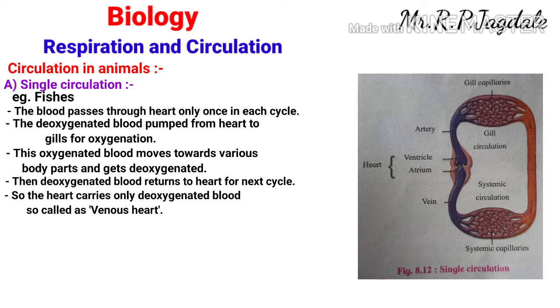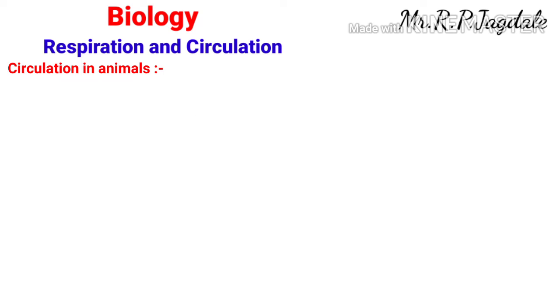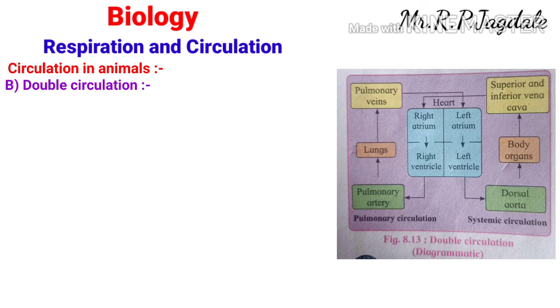Now coming to the double circulation. We know that human beings have double circulation. You can see one diagram on your screen. It is a diagrammatic representation of double circulation in human beings. You can see at the center there are 4 chambers of the heart: right atrium, right ventricle, left atrium, left ventricle. Those are the four chambers of the heart of human beings or mammals.